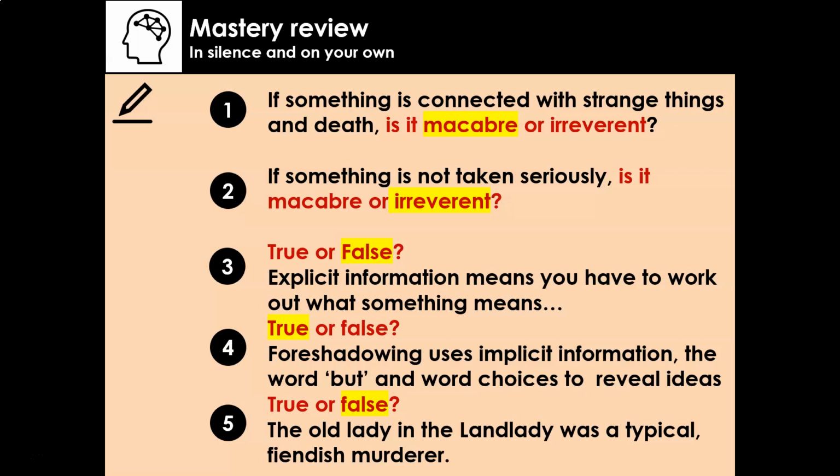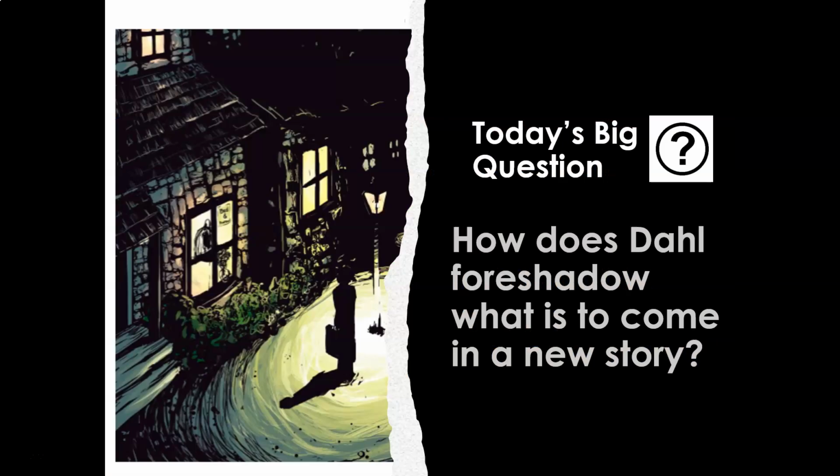Brilliant. So guys, we're going to look at some of these ideas today, played out in a news story. So as you're just writing down our big question for today, how does Dahl foreshadow what's to come in a news story? You're going to be given the copies of the news story. Our news story is one of my favourites by Roald Dahl. It's called Lamb to the Slaughter.